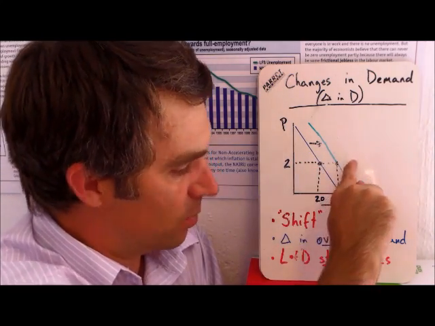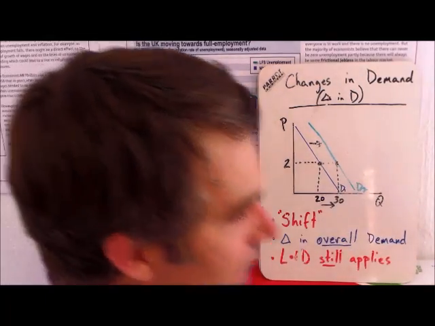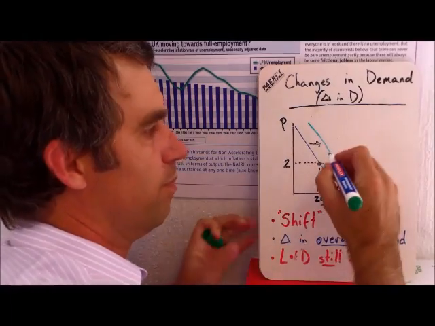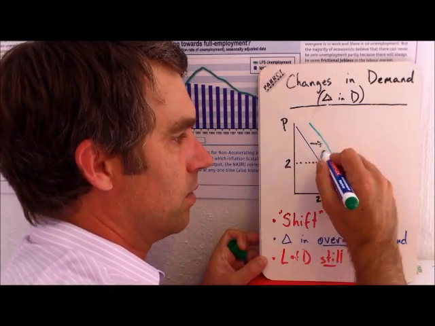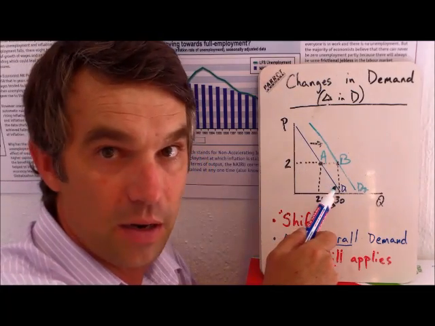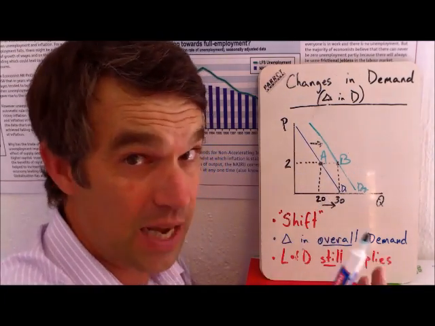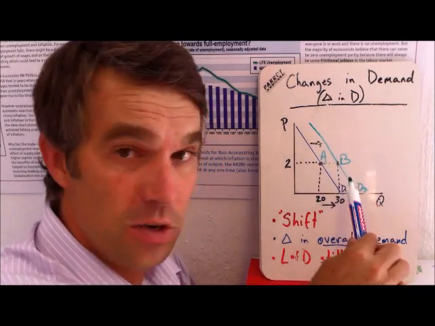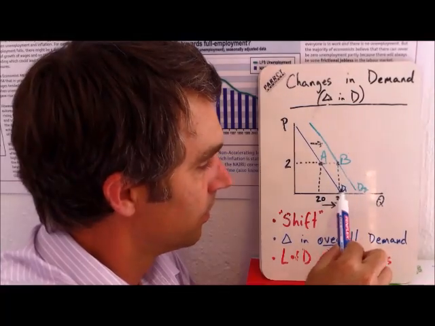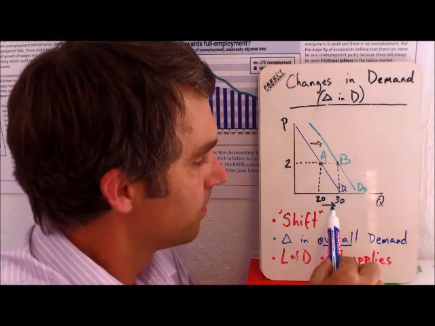The problem is this point that I've put here, and I see I didn't label it, but this point that I'll call B, and call that A, it's not on the original demand curve. It's not on D1. So it has to be on some curve, therefore it's on a new demand curve, and you see I labeled that D2. Still have my arrow to indicate movement so I know what happens.